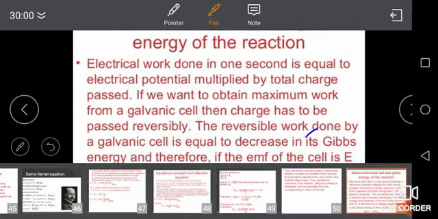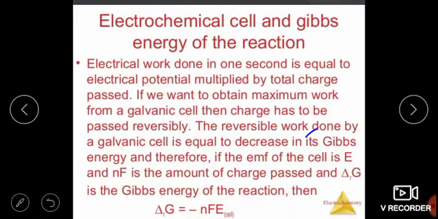Next is the electrochemical cell and Gibbs energy of the reaction. There is also some relation of Gibbs free energy with the electrochemical cell. Electrical work done in 1 second is equal to electrical potential multiplied by total charge passed. If we want to obtain maximum work from a galvanic cell, then charge has to be passed reversibly. The reversible work done by a galvanic cell is equal to the decrease in its Gibbs energy. Therefore, if the EMF of the cell is E and nF is the amount of charge, then delta G is equal to minus nF E naught cell.